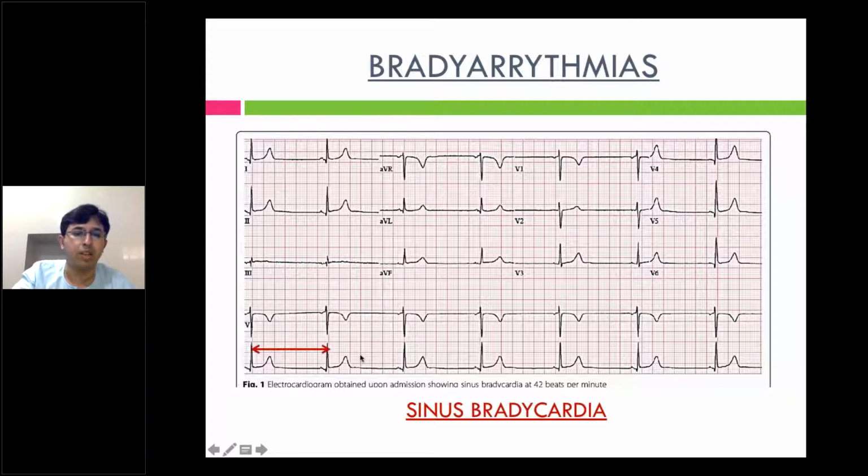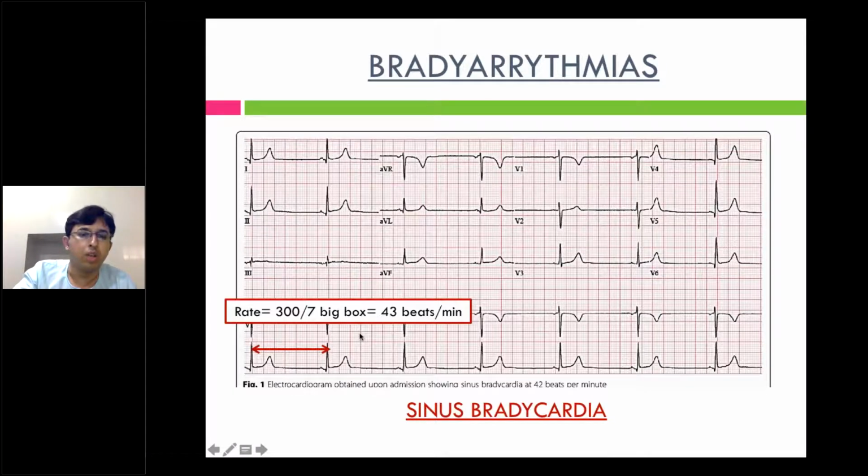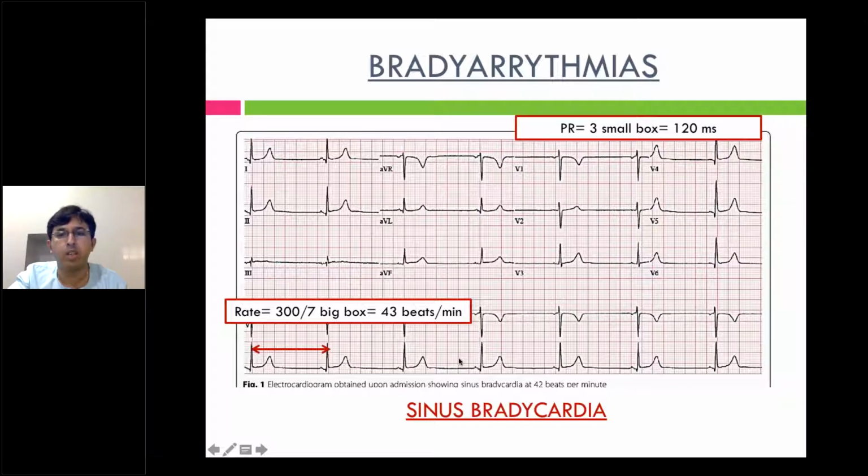So how do you calculate heart rate? You calculate it as 300 divided by the number of big boxes. Here you have 7 big boxes between two QRS complexes. So 300 divided by 7 comes to around 43 beats per minute.